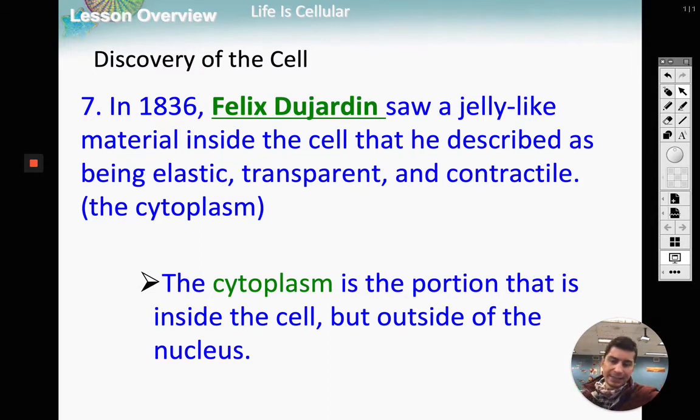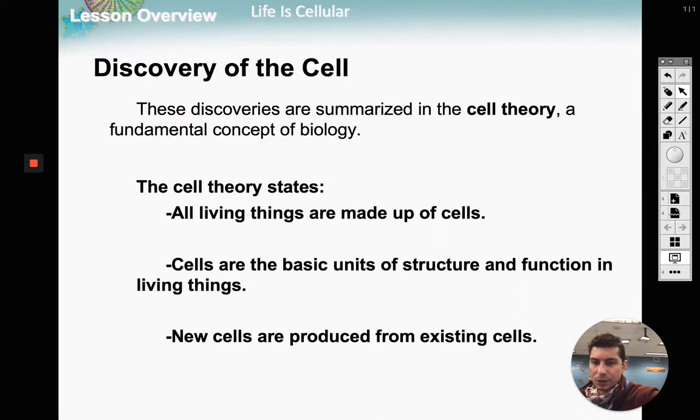And I believe our last guy, his name was Felix Dujardin. Inside the cell, surrounding the nucleus, but inside of our cell membrane, he found this material, and he called it the cytoplasm. It was like a jelly-like material, holds all of our organelles, all of our cell structures in place. Okay, so that is everyone who just contributed to the cell.